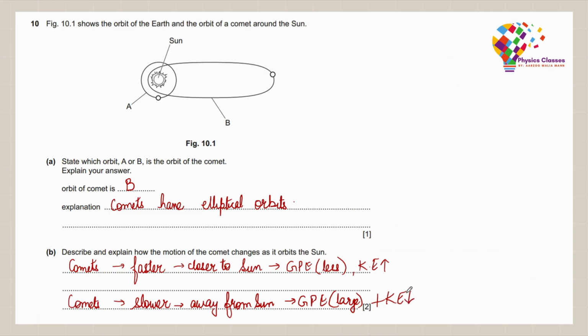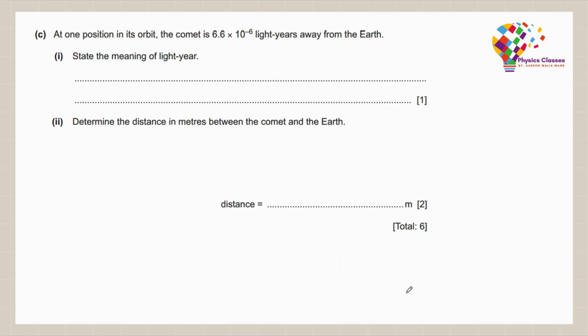Moving on to the C part. At one position in its orbit, the comet is 6.6 x 10^-6 light years away from the Earth. State the meaning of light year. So light year is basically the distance traveled by light in one complete year in vacuum. Traveled by light in 1 year in vacuum.